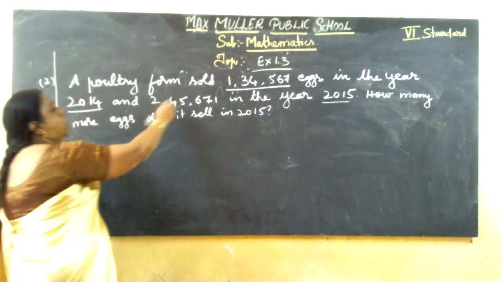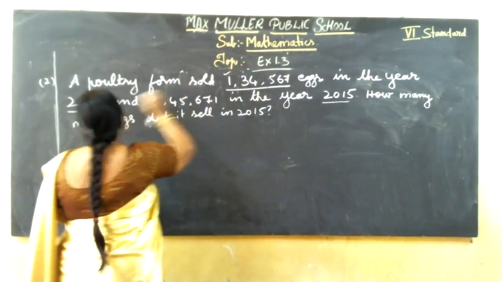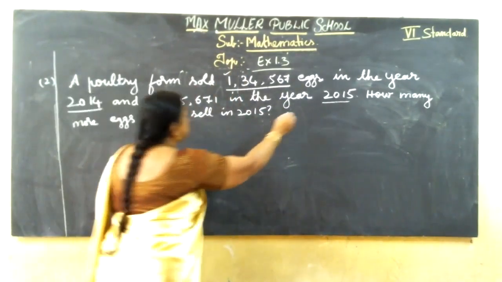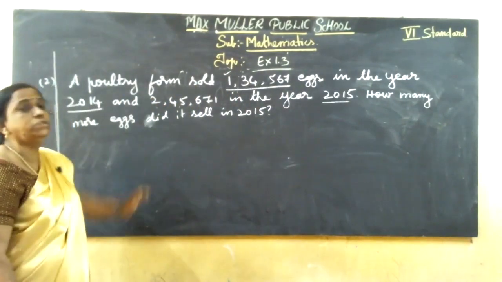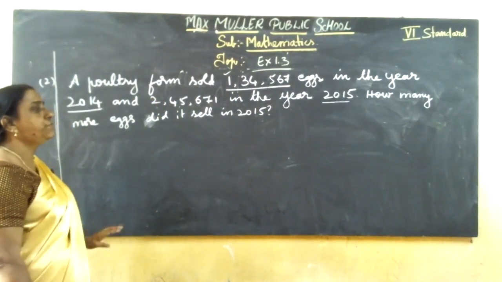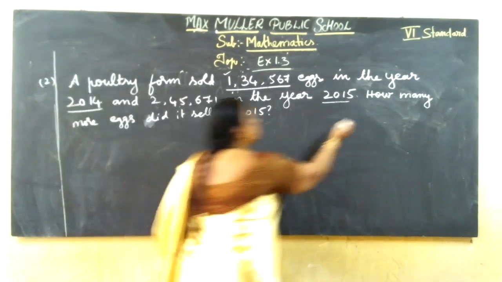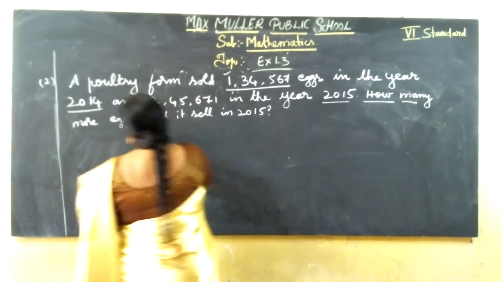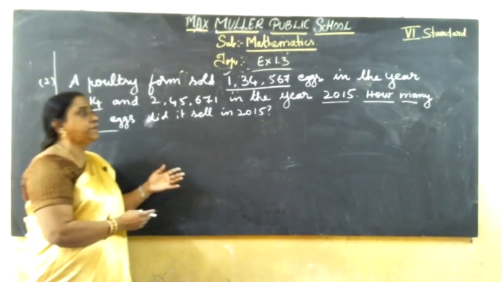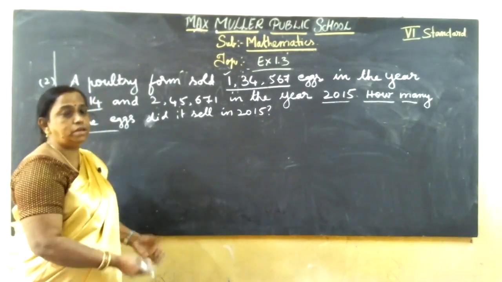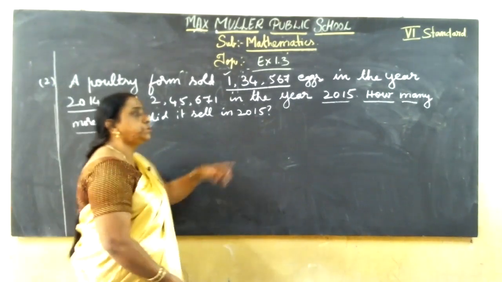They are given how much they sold in 2014, and 2015 also they are given. So what you should find is how much more they sold in the year 2015. If the question comes like this, how many more, what you should do? Subtract. Already I told, if they ask how many more, how many remaining, how many left, what you should do?